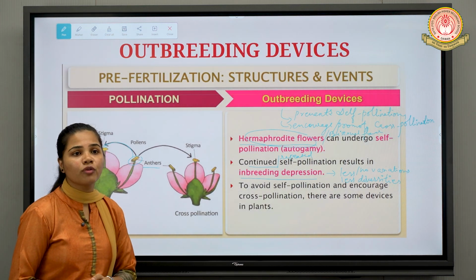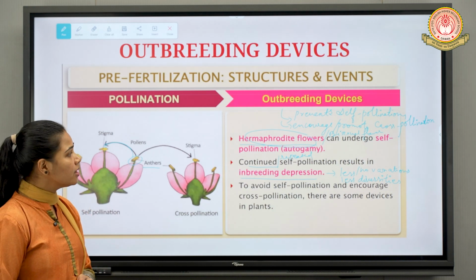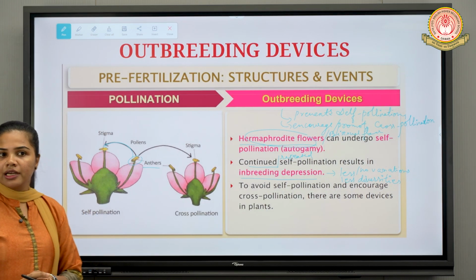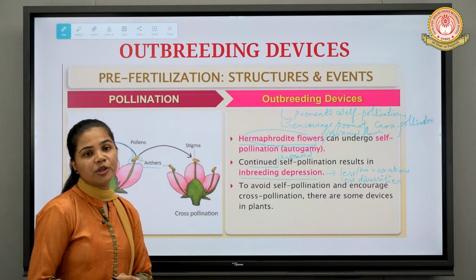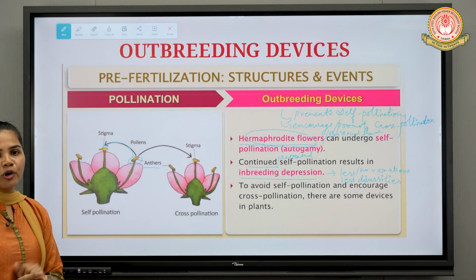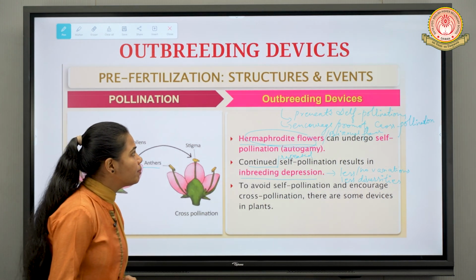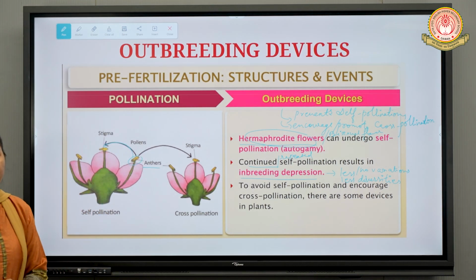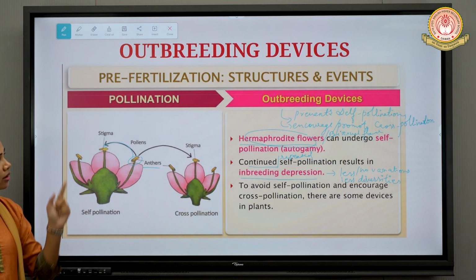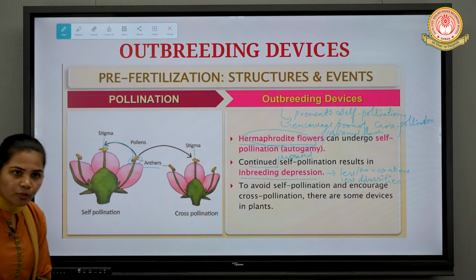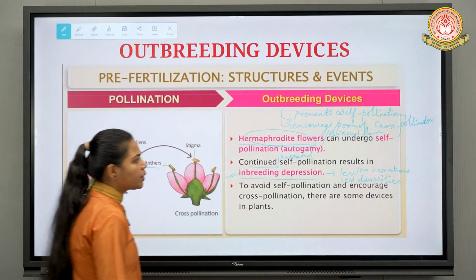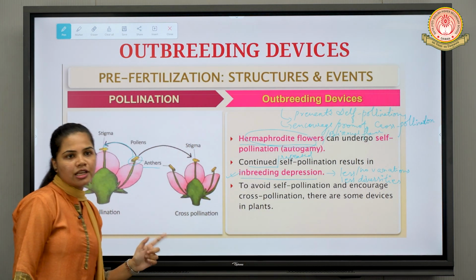Genetically, functionally, it is acting as what? Self-pollination. So in that, what can happen? Inbreeding depression, which leads to less variations, less genetic diversities. Also, the species might get extinct in the near future if there is continued self-pollination. Fine. So that is why naturally plants have developed some devices in them to prevent the self-pollination or autogamy, so that it can encourage or promote the cross-pollination.